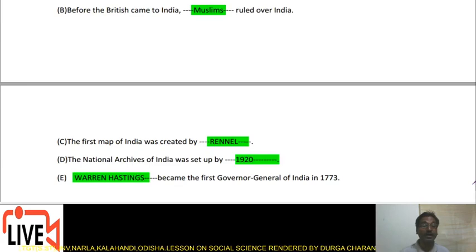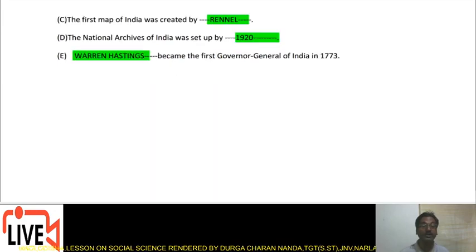The National Archives of India was set up by 1920s. Warren Hastings became the first Governor General of India in 1773. Warren Hastings is the right answer.